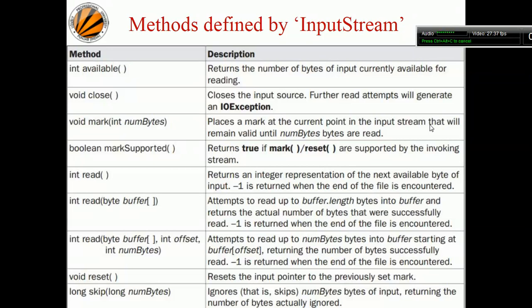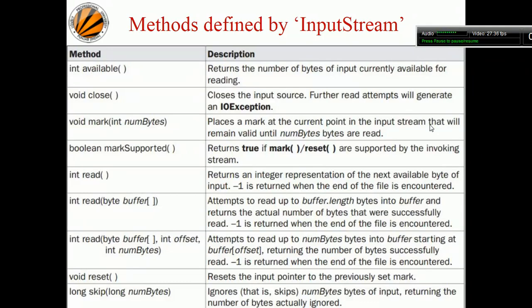The third is where you can pass an array and an offset, and from there how many bytes you want to read. Suppose you have an array and you want to start from a particular spot, like the 4th index or 5th index, and then read that many bytes from there. The -1 is returned when the end of the file is encountered.